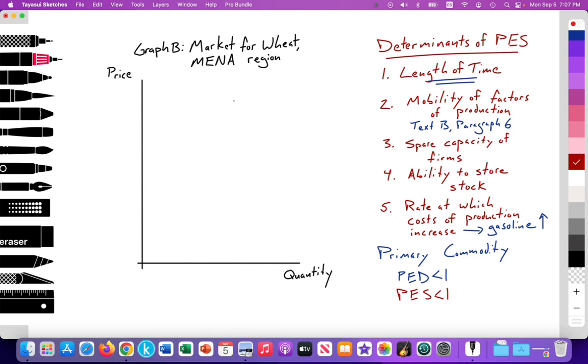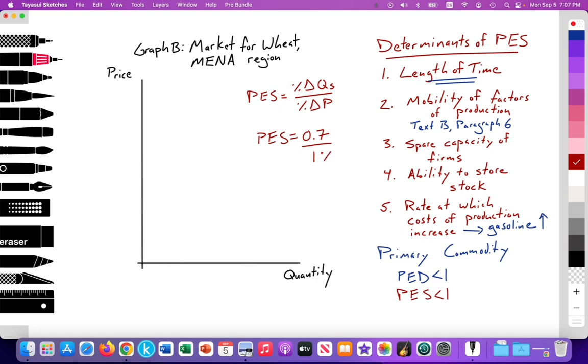So just as a review, the formula for price elasticity of supply is the percent change in the quantity supplied divided by the percent change in price. If we have a value of PES less than 1, let's say the price elasticity of supply for wheat is equal to 0.7, that means it's 0.7 over 1.